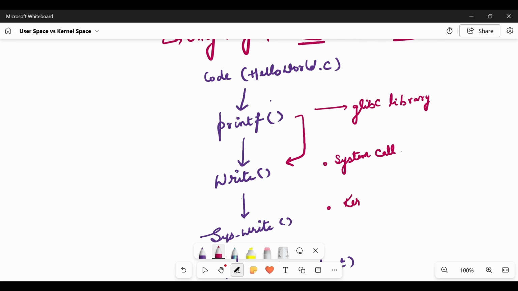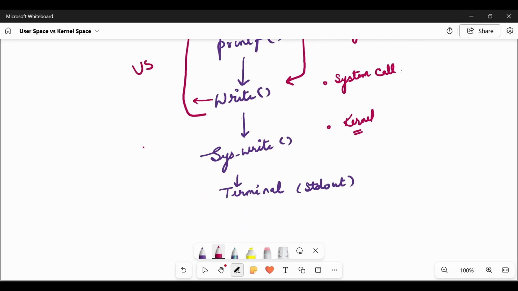This is still a part of user space. All these two things, the library and the wrapper function, are user space. When sys_write comes into the picture, and the terminal, meaning the hardware or device driver, that becomes part of kernel space. So we can say printf is user space convenience, whereas write is where the real action is happening.